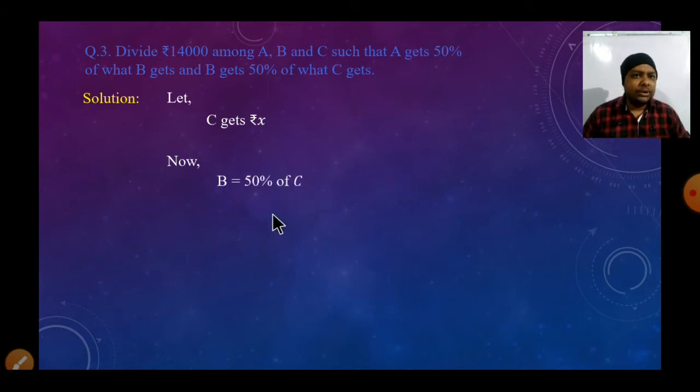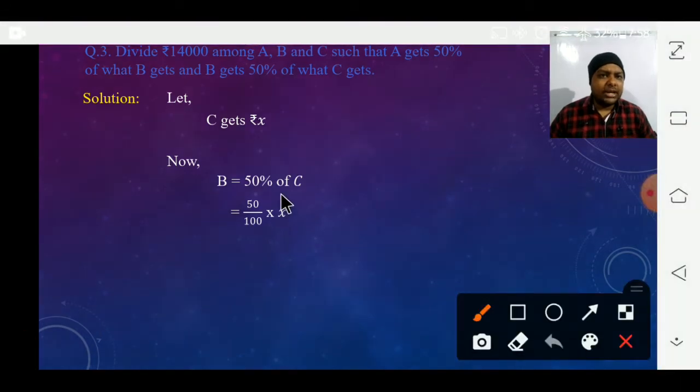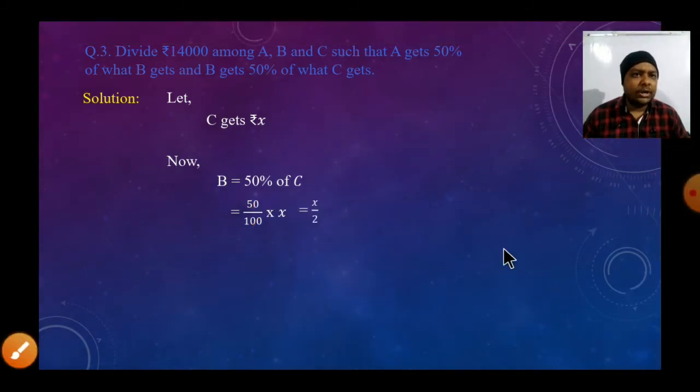Then 50 by 100 into C is X. So we can say that 5 ones are 5 and 5 twos are 10, so it will be x into 1 by 2, x by 2. Okay. So x by 2 is the B.